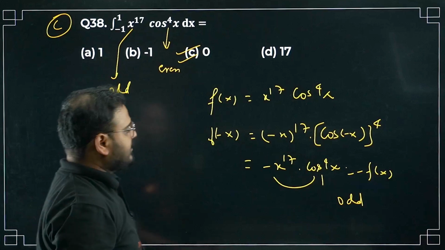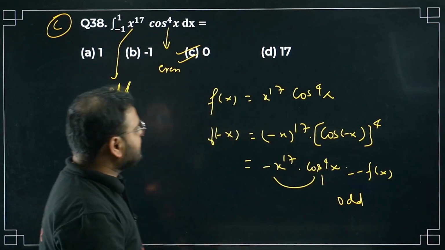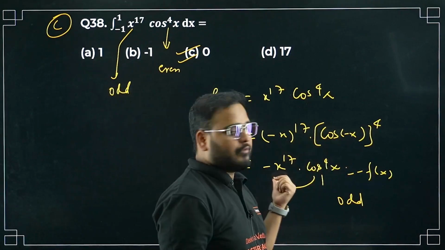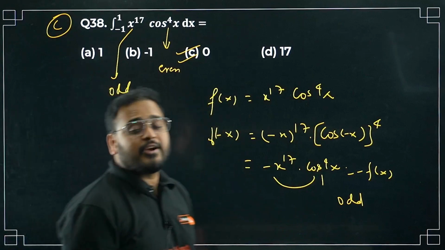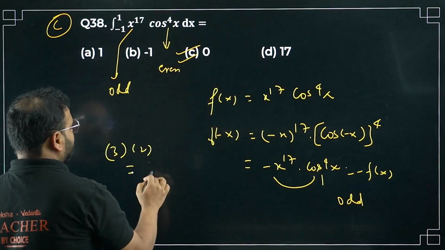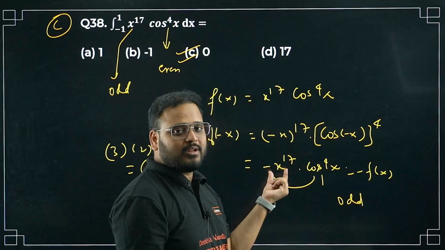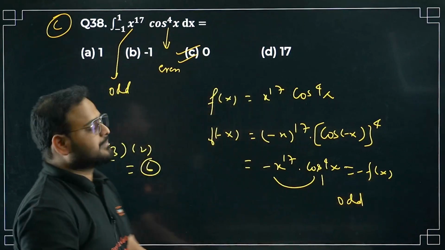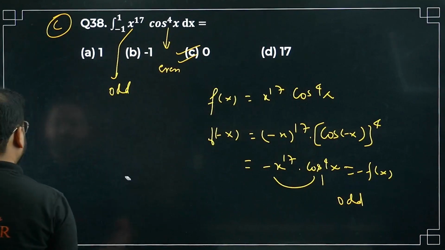Option C is correct. This part is even, this part is odd, but the product of even and odd, odd and even will give me a minus sign over here. Minus f(x) will become odd only. Don't think like this, 3 into 2 is 6, even. No. This will be giving me plus sign only, this will be giving me minus sign only. So I'll have minus f(x). Please check. So the answer is option number C.